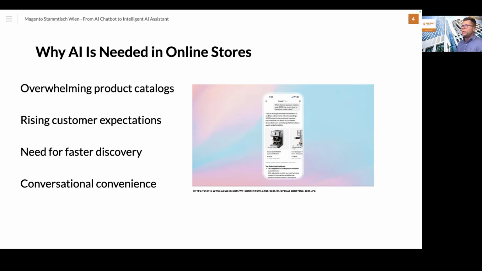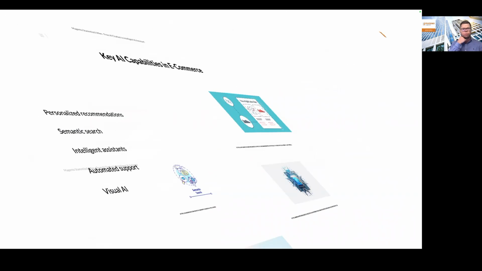And how does AI bridge this gap? Basically, we are simplifying the navigation across large catalogs or large amounts of information, for example FAQ. So we are not just synchronizing the product data, we are also synchronizing different shop information like FAQs or order history. So basically you can synchronize everything and use it in this semantic search way. With this, you can make product discovery faster and more intuitive, and also create a smarter, more enjoyable and faster shopping experience for the customer.